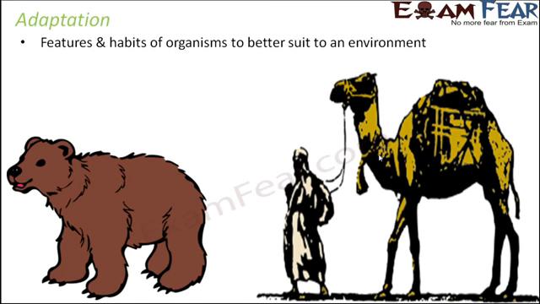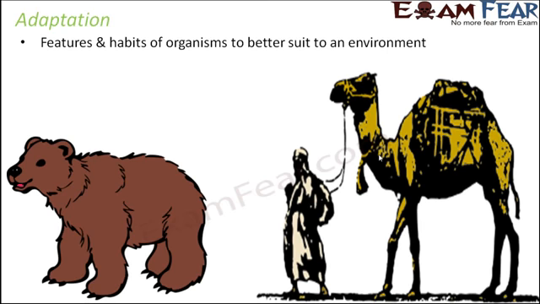So on the screen you can see two examples. One is the camel, the other one is the bear. Both of them are very different from each other, structurally, physically, and with regard to the metabolic activities happening within their body. So let's talk about the camel. Camels live in deserts where there is scarcity of water, and I'm sure you know that a camel can survive without water for even 14 to 20 days. Which is not possible for most animals, including human beings. Can we live without water for a very long time? We can't. But the camels can.